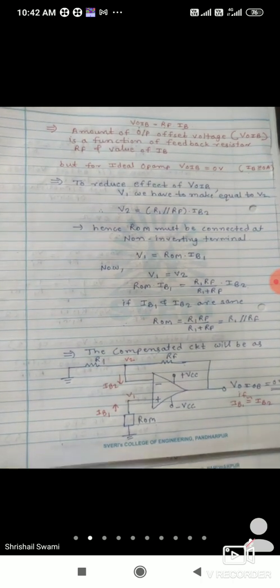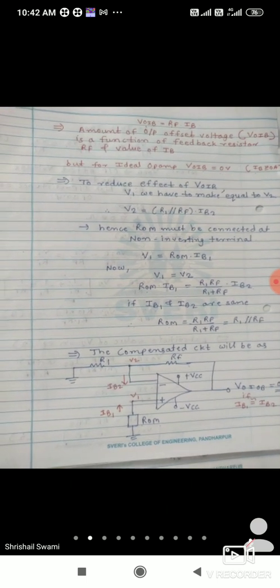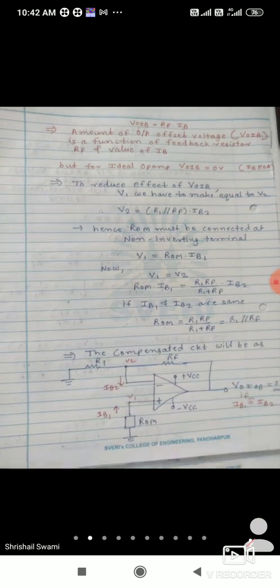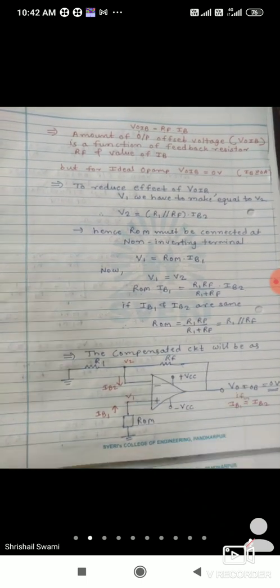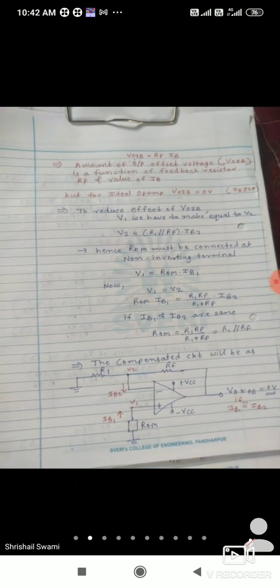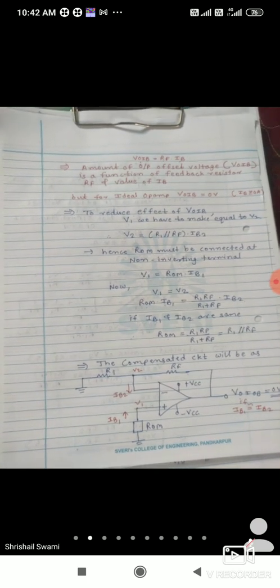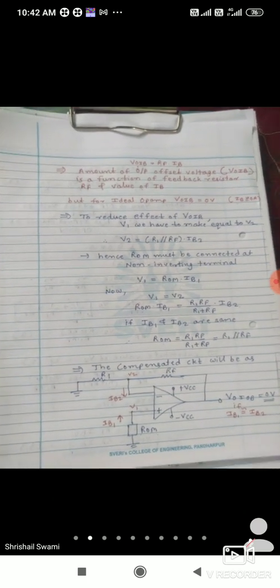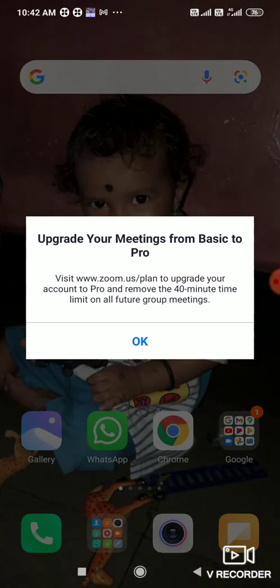This part is for the manual adjustment. With the compensating circuit we can make the output voltage VOIB 0 or nearly equal to that of the ideal op-amp. We have discussed thoroughly the input bias current, that is IB. So the second parameter from this chapter is completed. The next point will be the input offset current. Now we have seen input bias current and input offset voltage; now we have to see input offset current. Okay, so next part we can start now. Everyone has to rejoin.